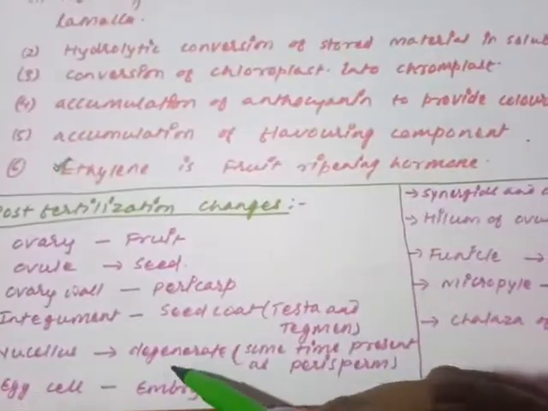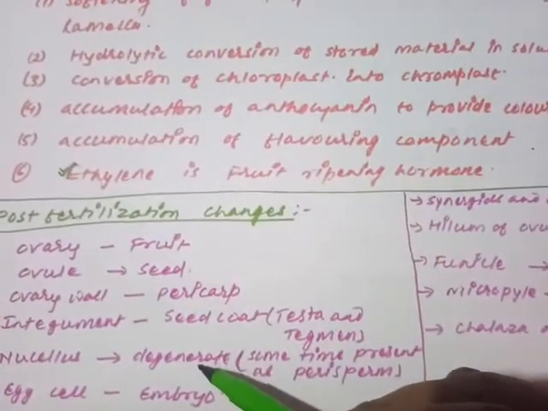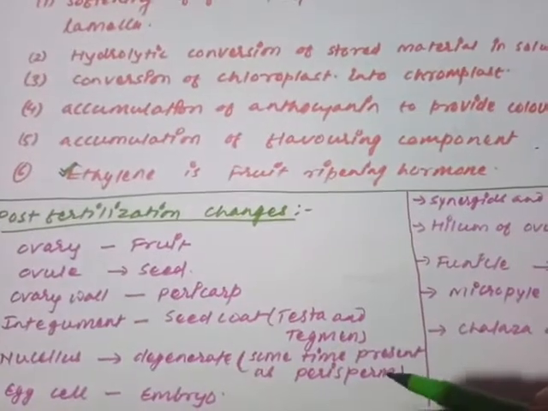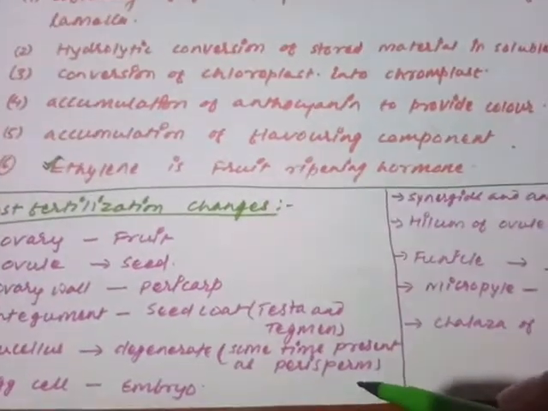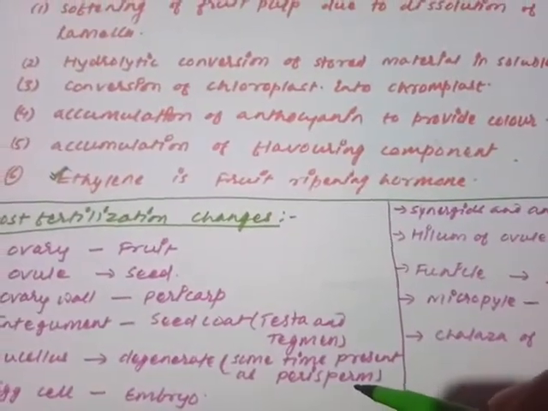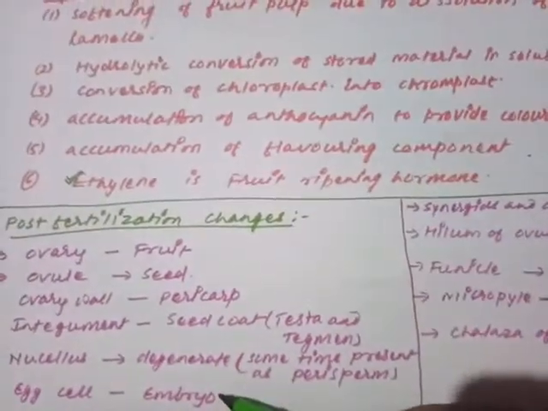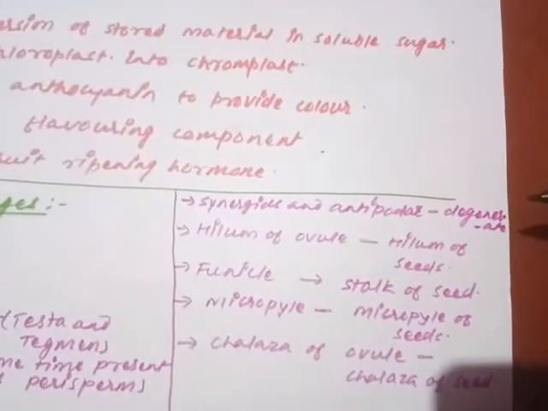The nucellus generally degenerates, but if it is persistent, then it is called perisperm. And in those seeds where it is present, the seeds are called perispermic seeds. The egg cell is going to form the embryo. The synergid and antipodal cells are going to degenerate.